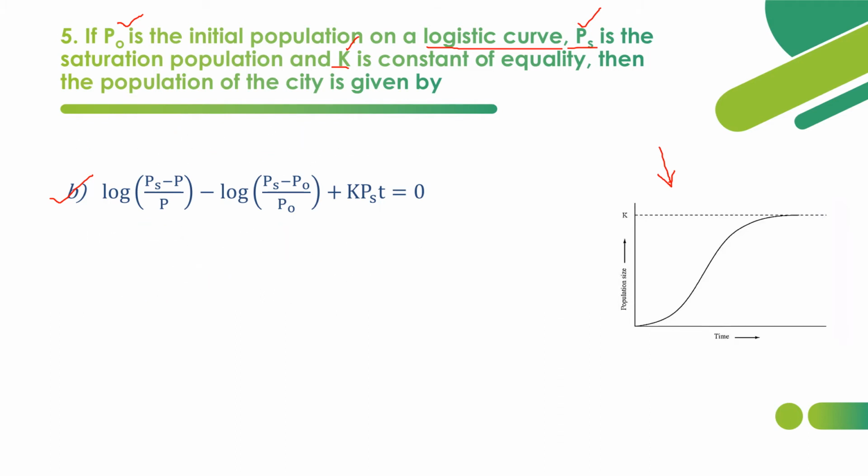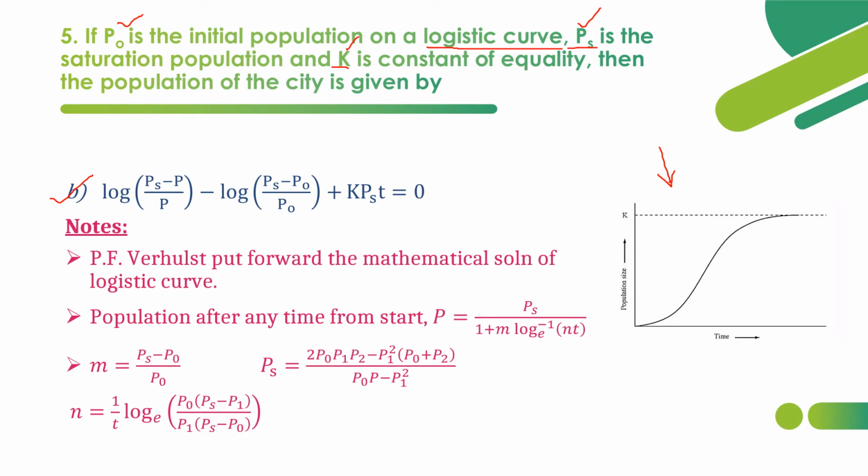Now let's see more about the logistic curve. The mathematical solution of this logistic curve is found by P.F. Verhulst. Population after any time from start, P, is equal to Ps divided by 1 plus m log inverse Nt. So P is the population after any time from start. Any time means T. So P is equal to Ps by 1 plus m log inverse Nt. What is m? m is nothing but Ps minus P naught by P naught.